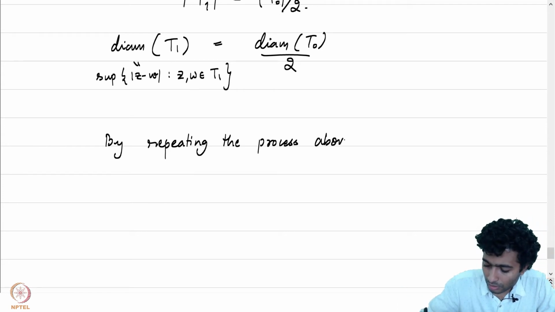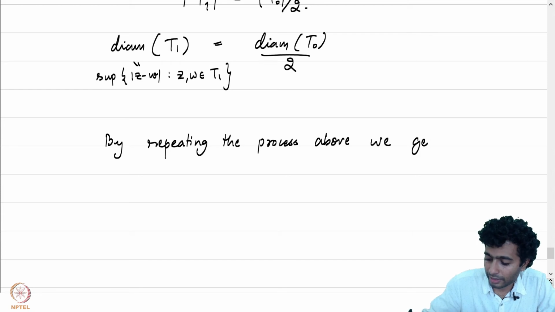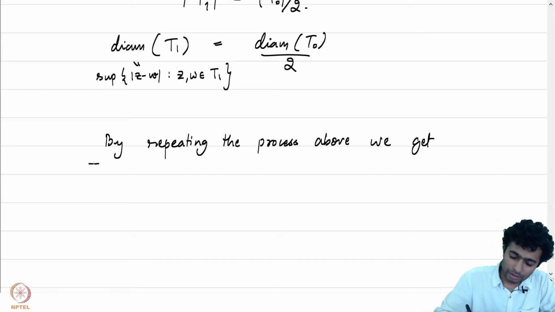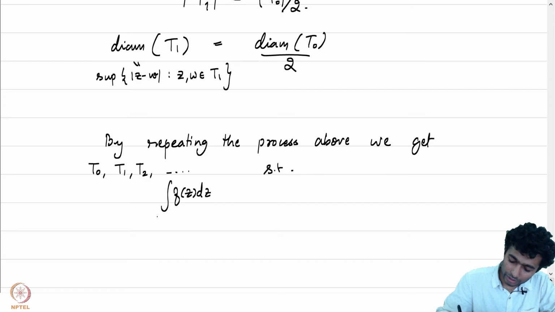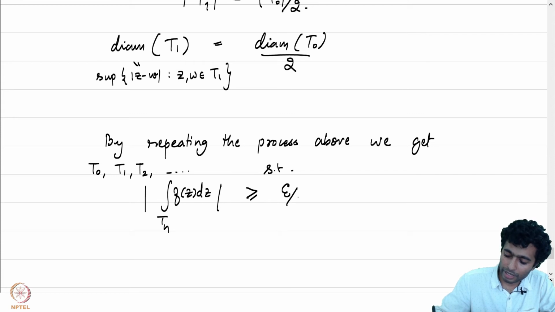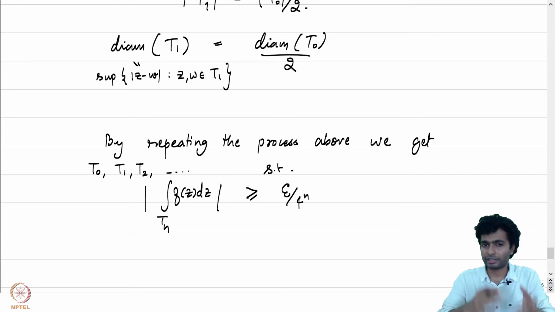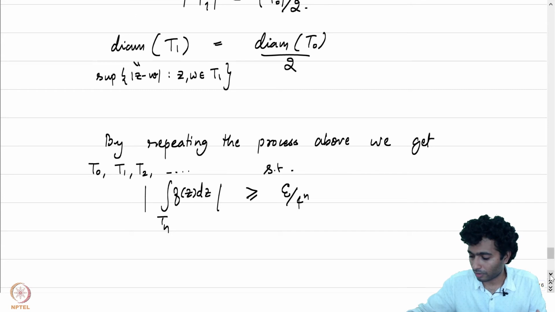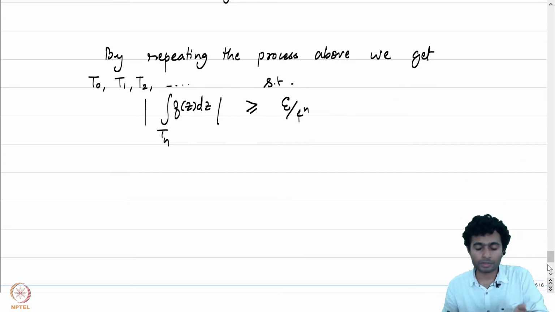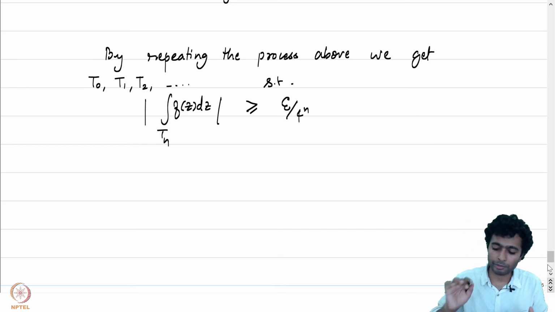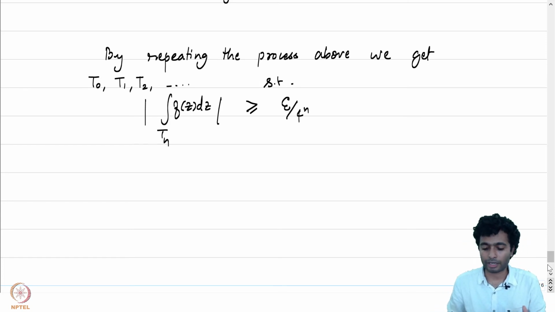Repeating the process above, we get T0, T1, T2, and so on, such that the absolute value of the integral of f of z dz over Tn is greater than or equal to epsilon by 4 to the power n. So at every stage it's going to be greater than epsilon by 4, and therefore at the nth stage a factor of 1 by 4 is being multiplied at every stage. So this is going to be greater than or equal to epsilon by 4 to the power n.